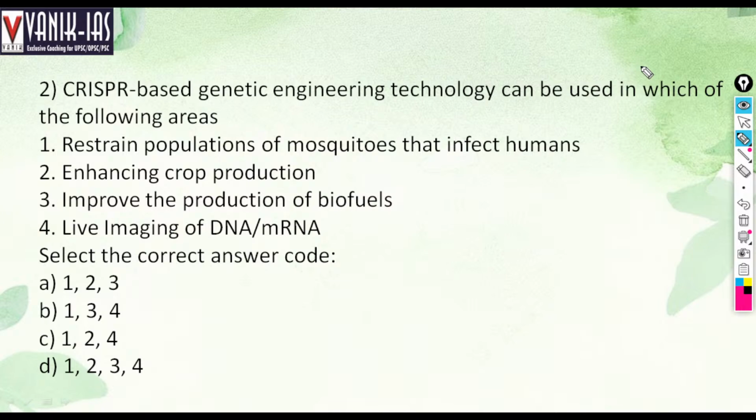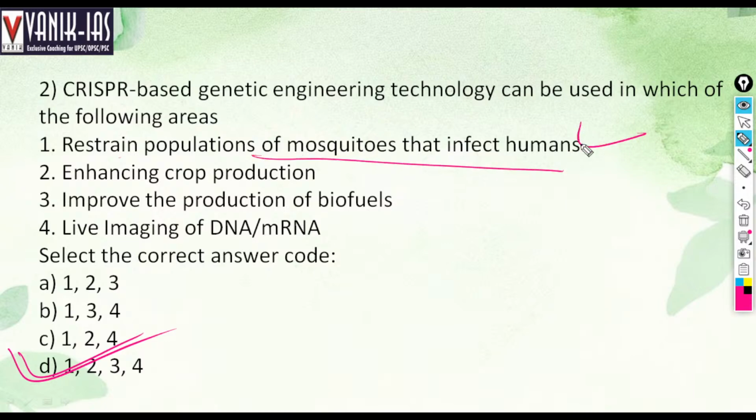See, whenever you see such questions about applications or reasons, in most cases the answer is all of these. If you read the options and nothing feels extremely odd, you can use them. So CRISPR technology can be used to restrain the population of mosquitoes.